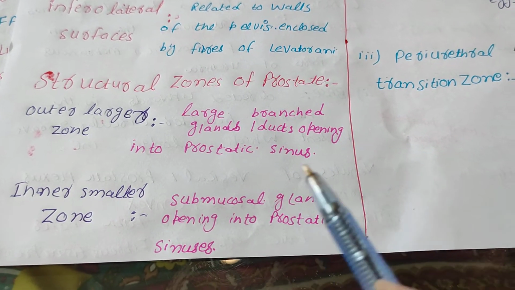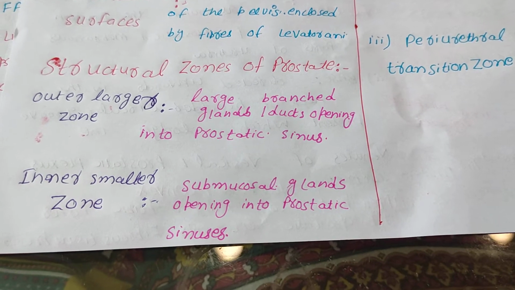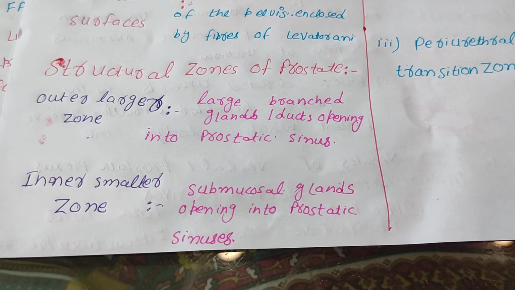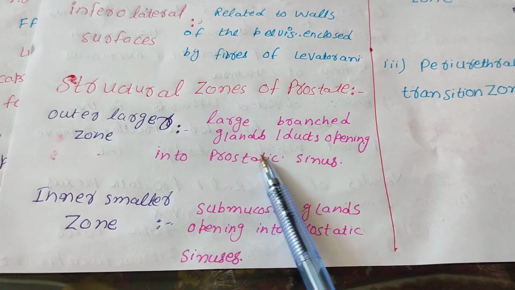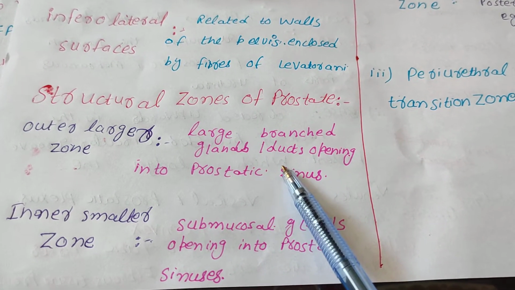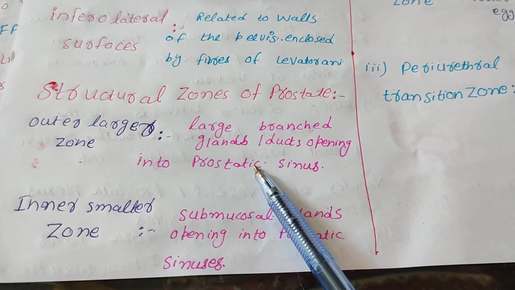Then there are structural zones of the prostate. One is the outer zone, which is larger, and one is the inner zone, which is smaller. So the outer larger zone is composed of the large branched glands and ducts which open into the prostatic sinus. Again, watch my urethra lecture where I discuss the prostatic sinus and utricle, all these terms in detail,